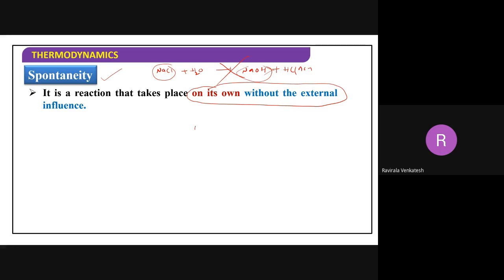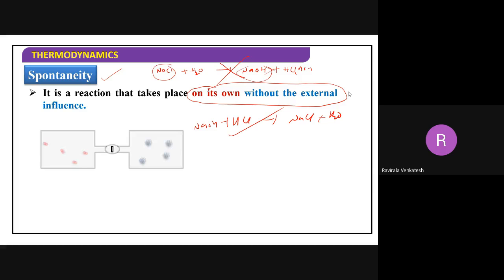But the reverse: NaOH, add HCl, immediately we get NaCl plus water. So this one is spontaneous. If the reaction takes place on its own, it is called a spontaneous reaction.